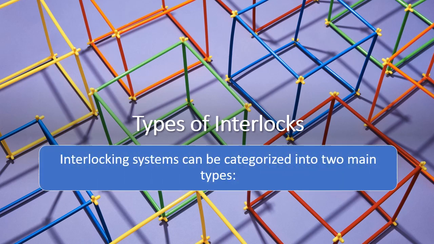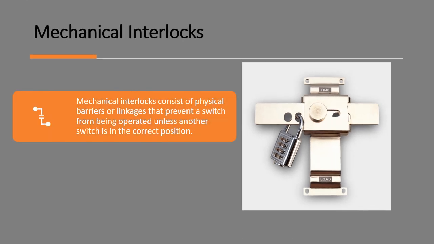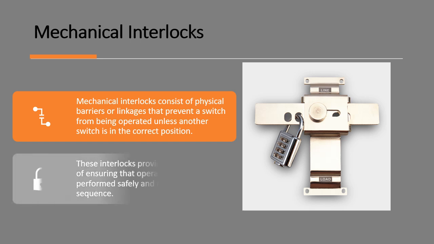Interlocking systems can be categorized into two main types. Mechanical interlocks. Mechanical interlocks consist of physical barriers or linkages that prevent a switch from being operated unless another switch is in the correct position. These interlocks provide a tangible means of ensuring that operations are performed safely and in the correct sequence.